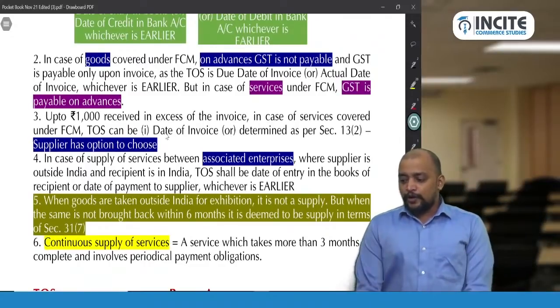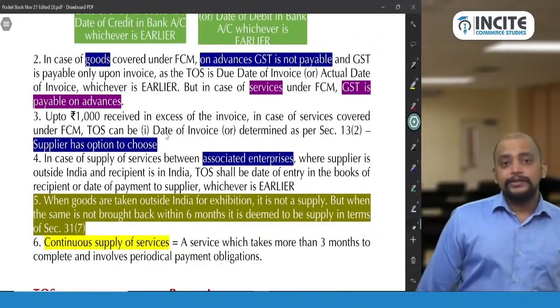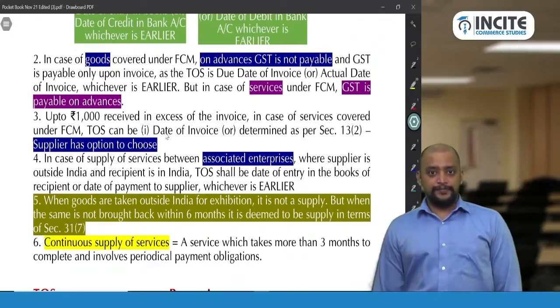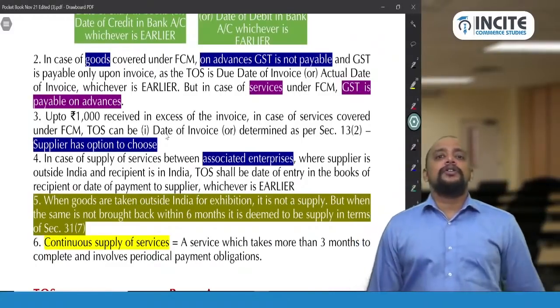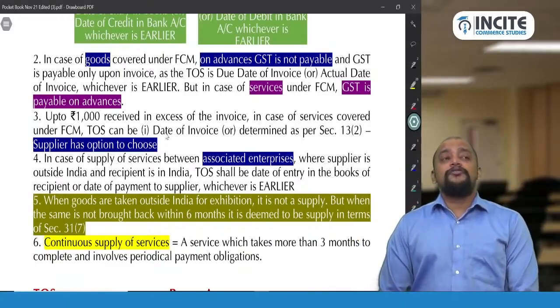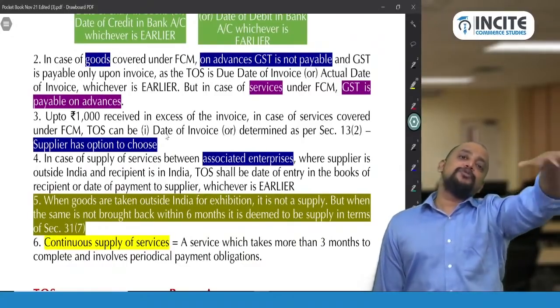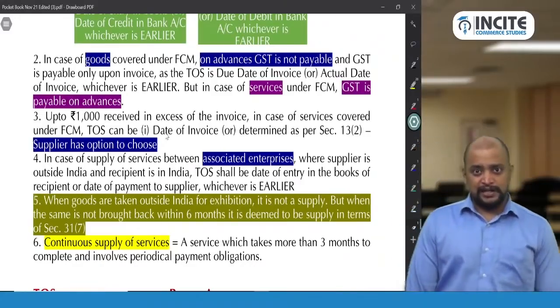Sir, will a coupon code for purchasing a book be considered a voucher? Yes. A coupon code will be considered a voucher, and therefore GST will be payable on the full value of the book, even if some 200 rupees or 300 rupees coupon code is being given.